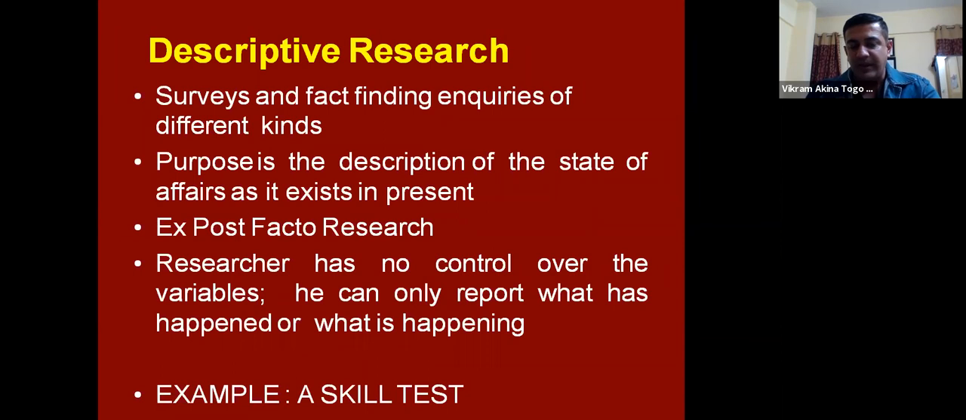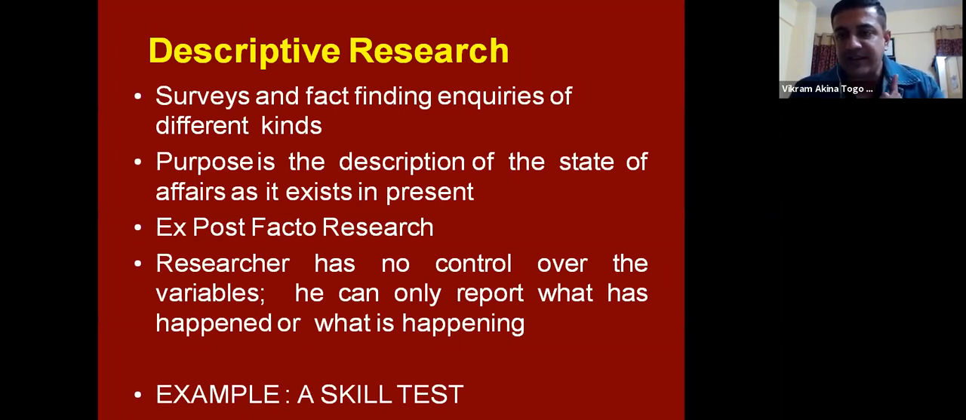For example, a skill test of employees in an organization. Now, what happens in a skill test in an organization? We know the variables. The variables are human beings and the different skill sets they have. So now we are trying to describe the method in which the employees are performing a particular activity. So that is the definition of his skill. That's how we are describing the process. So this is one basic type.